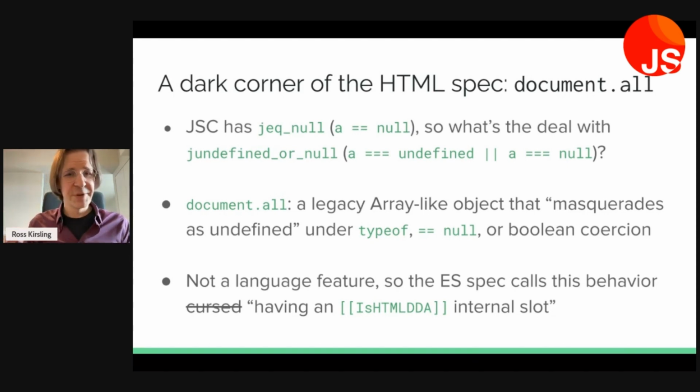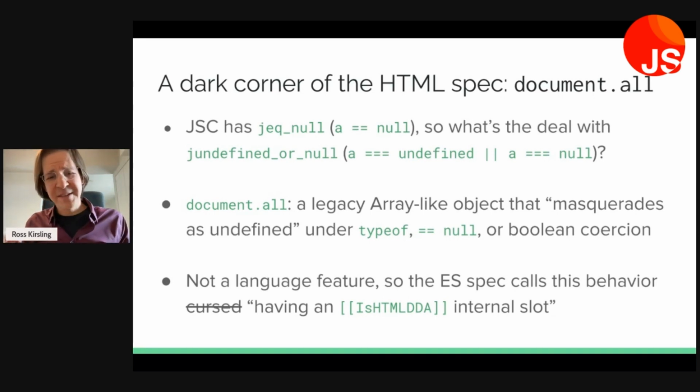And this is very strange behavior. And I don't know the full story, but as I understand it, the way this came to be is that way back when people used this for feature checking purposes. But browsers didn't actually want people to use this for feature checking purposes. And so browsers themselves reinterpreted the JavaScript that people wrote so that the false path would be taken instead, like you don't have document.all actually. But one way or another, this isn't a language feature.